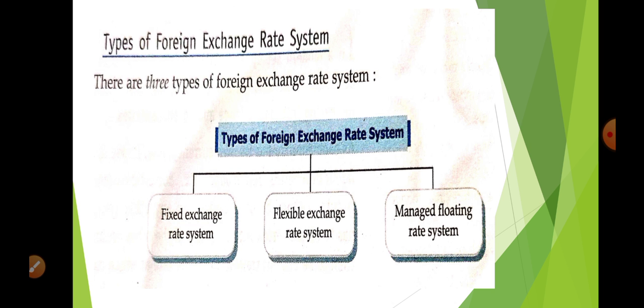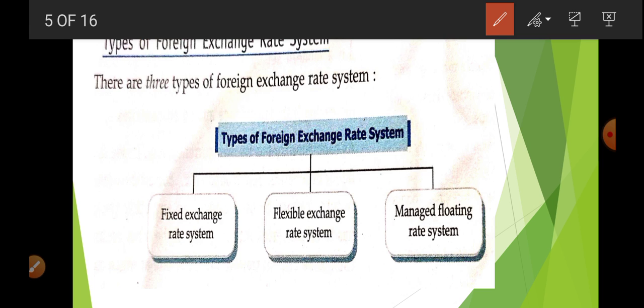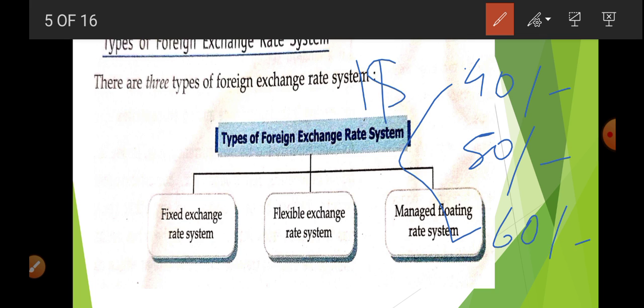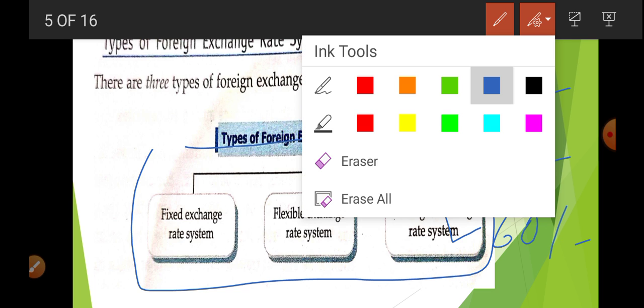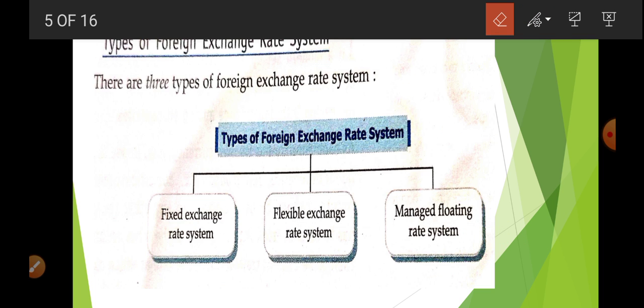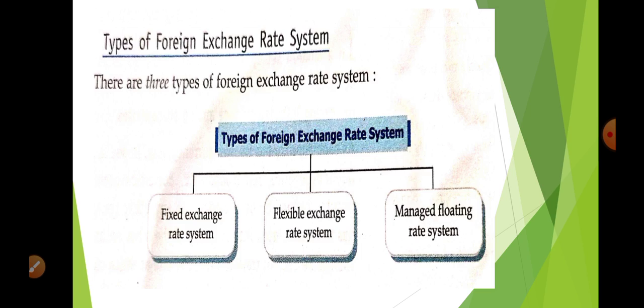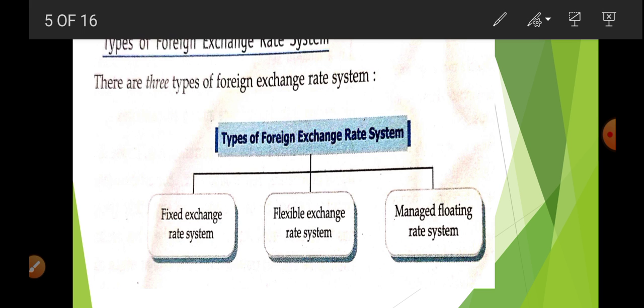Now, next topic is types of foreign exchange rate. Sorry, types of foreign exchange rate system. So who is going to decide whether you have to pay 40 rupees, or 50 rupees, or 60 rupees to get $1? Who is going to decide? So there are three methods to decide this. What are the three methods? The first one is the fixed exchange rate system.